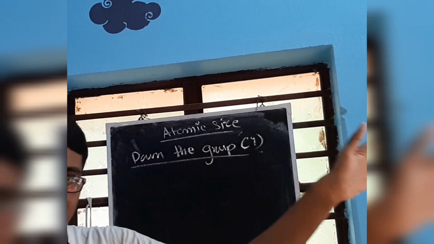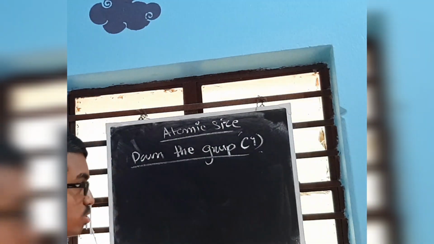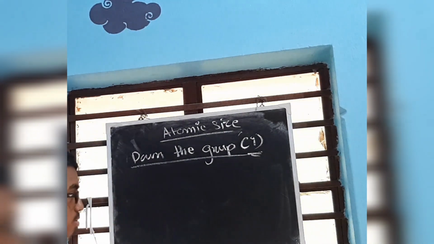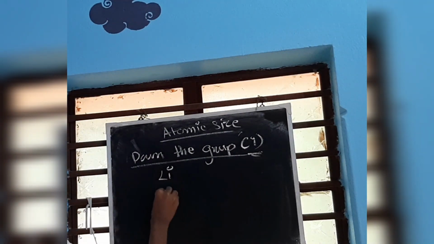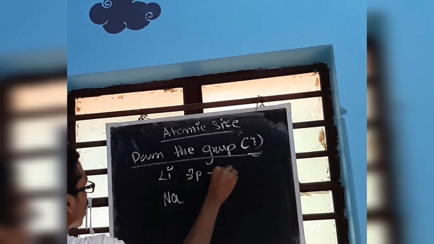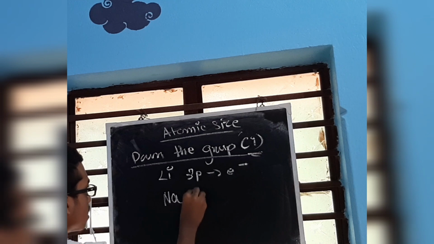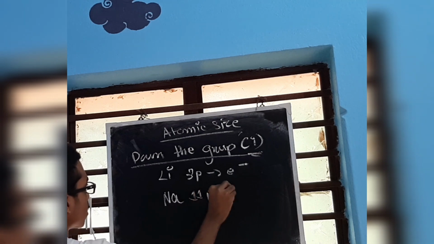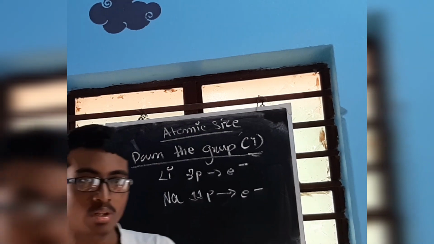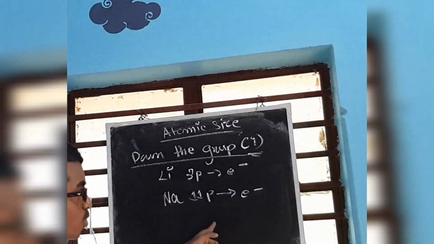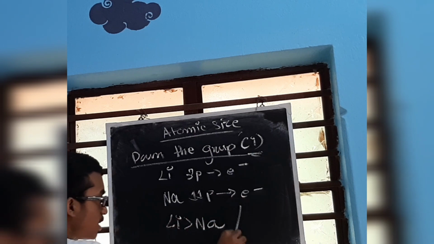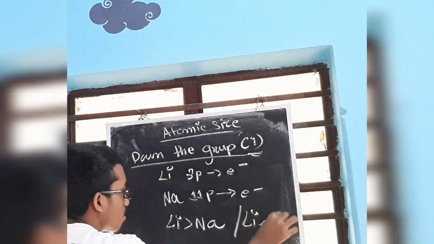So it was decreasing across a period, so here it has to increase. So it increases. Now why does it increase? This is a common question. So let me write lithium and Na. This has got 3 protons attracting 1 electron and this has got 11 protons attracting 1 electron. So definitely this power is more. So if this nuclear charge is more, then it should have been like this, but reality says this. Why?